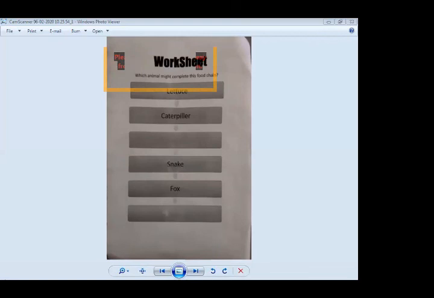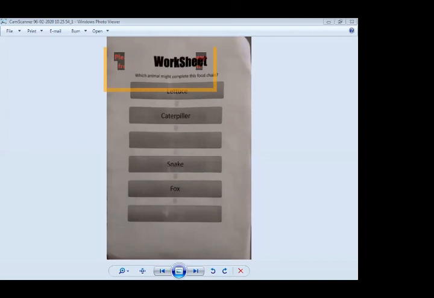Okay, open page number 14. This exercise is related to the food chain. You must have done this exercise by yourself. Question number one, complete the following sentences. Question number two, read the food chain below. Question number three, draw or glue a picture of a herbivore, a carnivore, and an omnivore in your book.